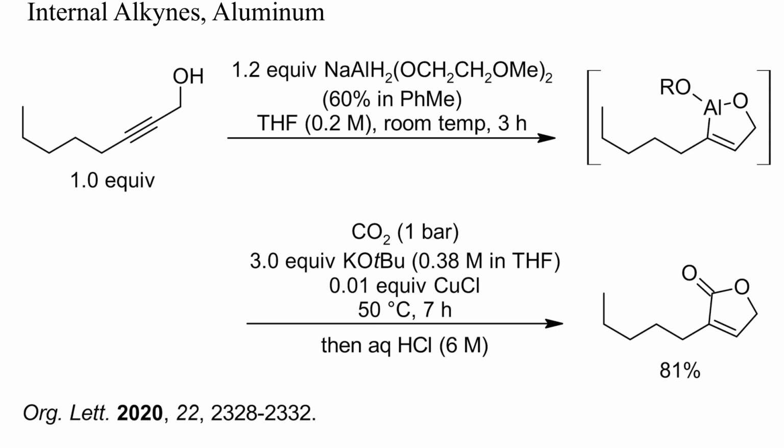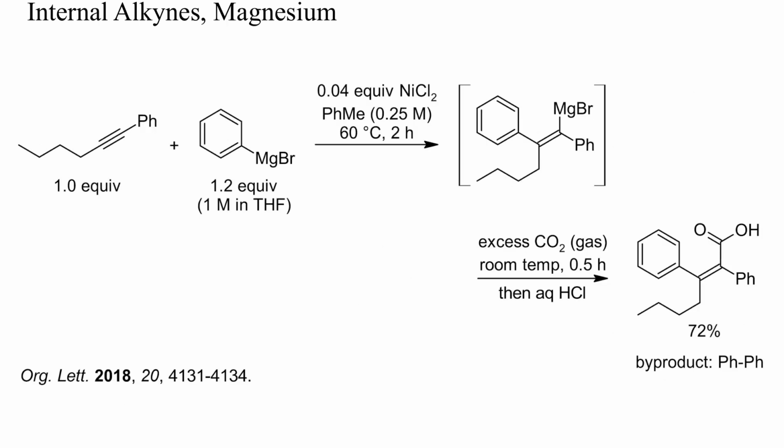Here, an internal alkyne was first metallated stoichiometrically with an aluminum hydride and then carboxylated with carbon dioxide in the presence of copper chloride and potassium tert-butoxide. A high yield of the expected lactone was obtained. Also in this example, an internal alkyne was first metallated quantitatively by reaction with an excess of phenylmagnesium bromide.